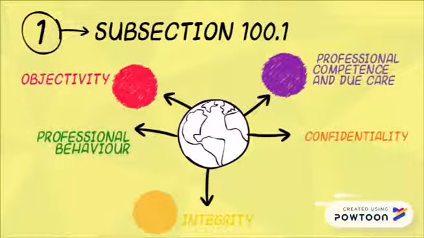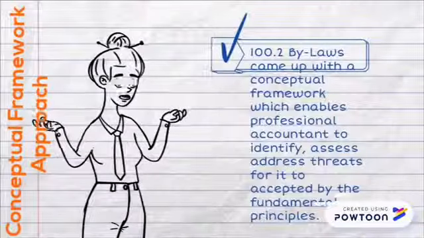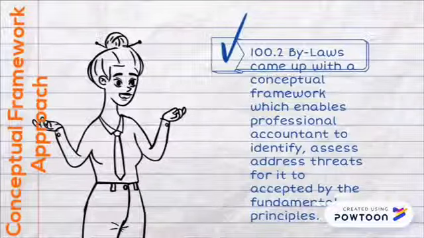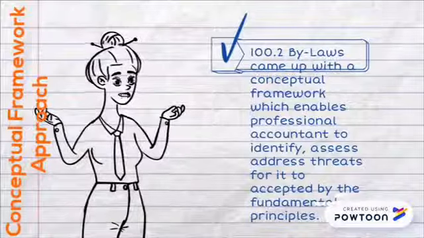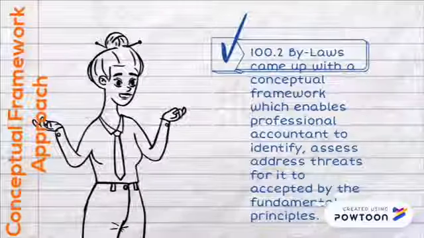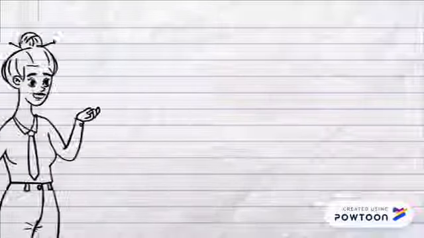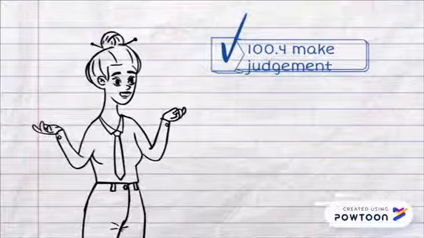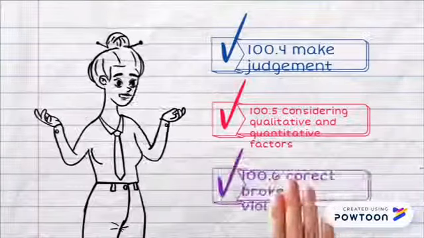In a situation where the operation of the professional accountant may not comply with the fundamental principles, the bylaws came up with a conceptual framework which enables the professional accountant to identify, assess and address threats for it to be accepted by the fundamental principles. Other than that, a professional accountant should be able to make a judgment on threats that arise, consider their qualitative and quantitative factors during evaluation and correct the violation promptly.